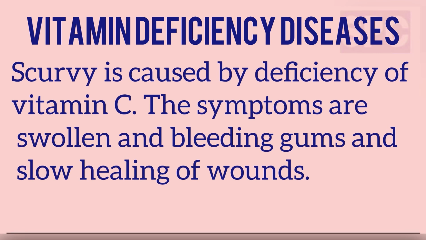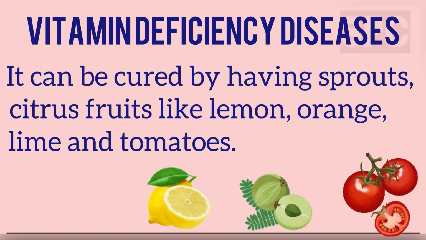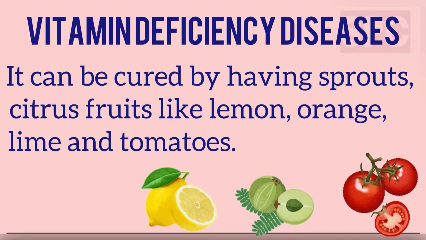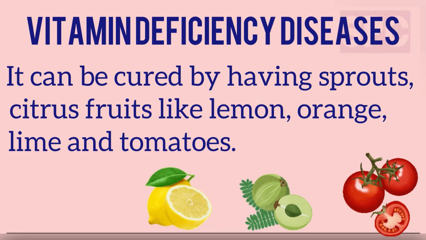Third, scurvy. Scurvy is caused by the deficiency of vitamin C. The symptoms of scurvy are swollen and bleeding gums and slow healing of wounds. It can be cured by having sprouts, citrus fruits like lemon, orange, gooseberries and tomatoes in the diet, which are rich sources of vitamin C.